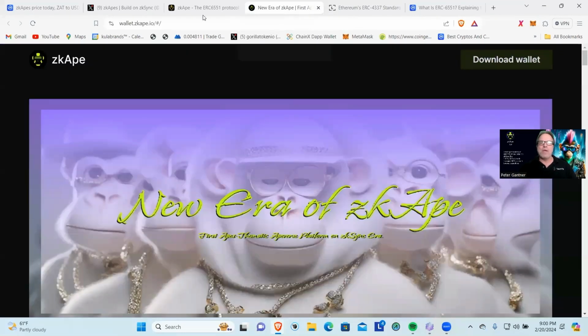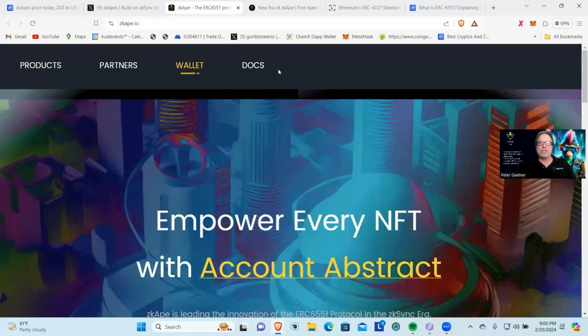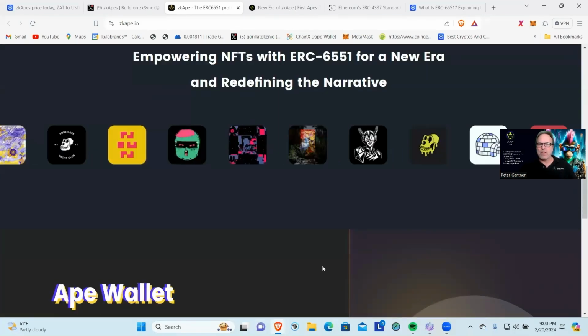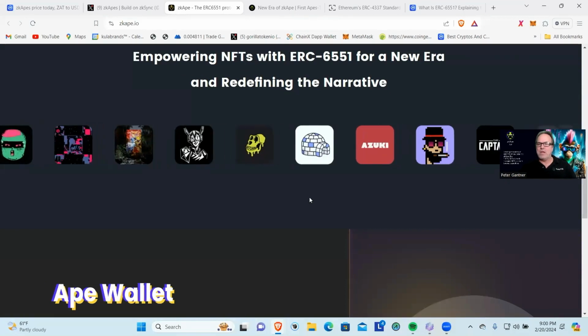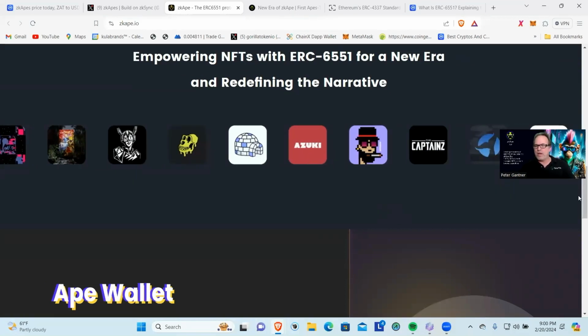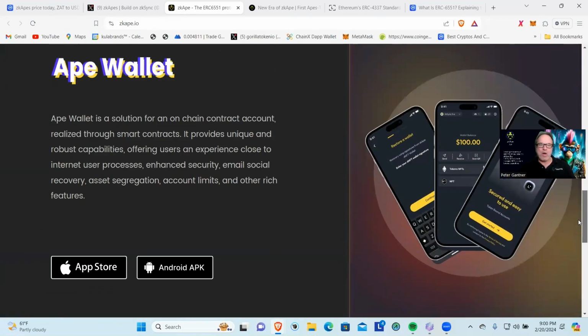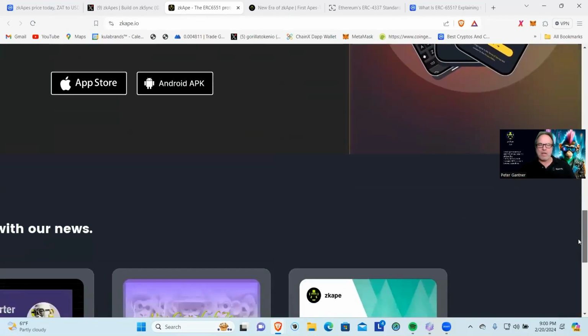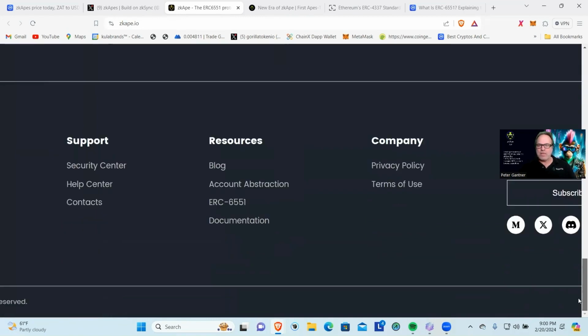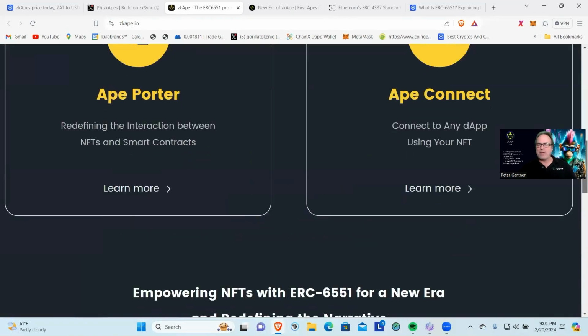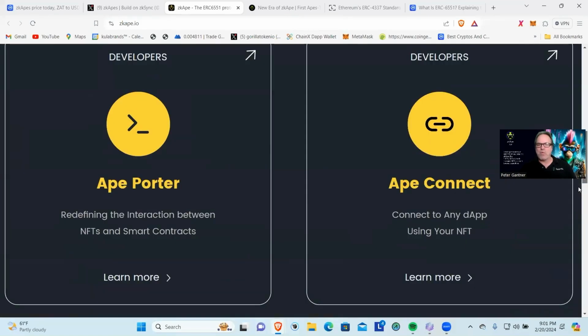So you want to make sure that you're always getting the right information. Of course, they have their docs here. We have their partners here, which is just lots of different NFT projects that they've partnered with there. This looks like a great project, guys. They have the Ape Wallet for both Apple and Android. I don't see that it's available for desktop on here, so we'll have to check that out. That's mainly what I use is desktop, but I'll use my wallet for that.